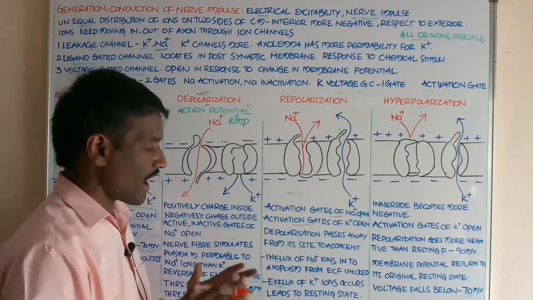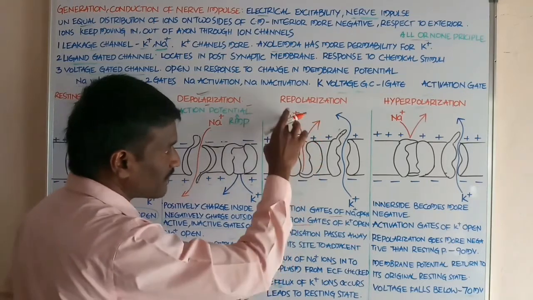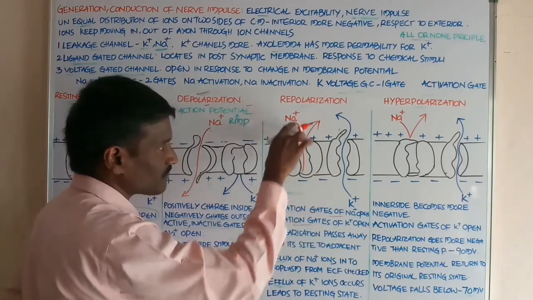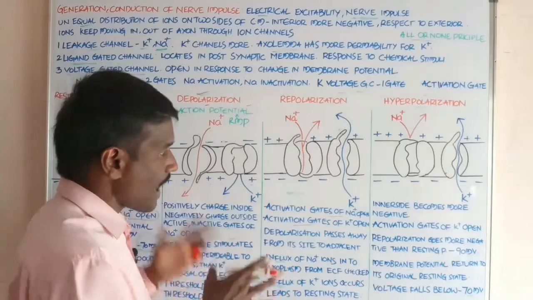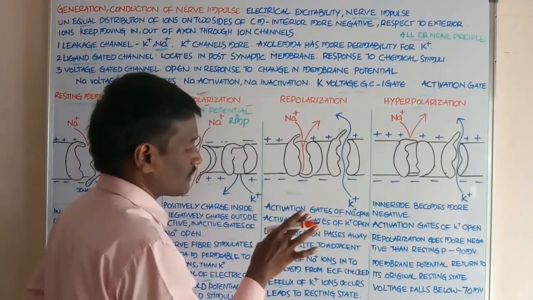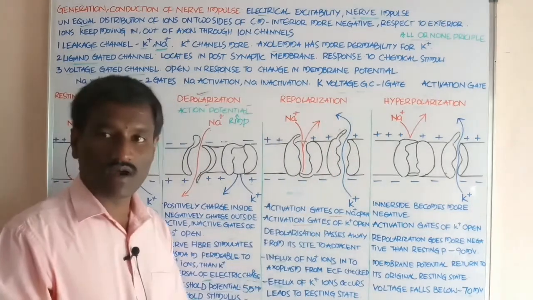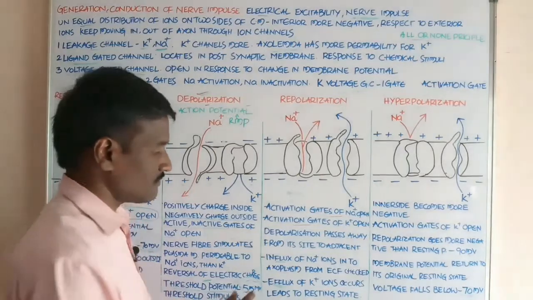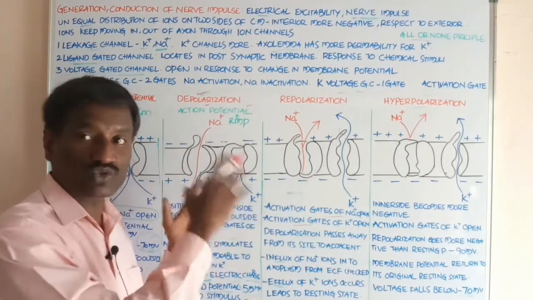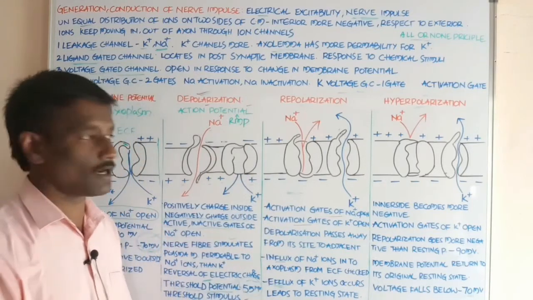It causes influx of sodium ions into the axoplasm, and at the same time efflux of potassium ions occurs, which leads the plasma membrane back to the resting state, the resting membrane potential.